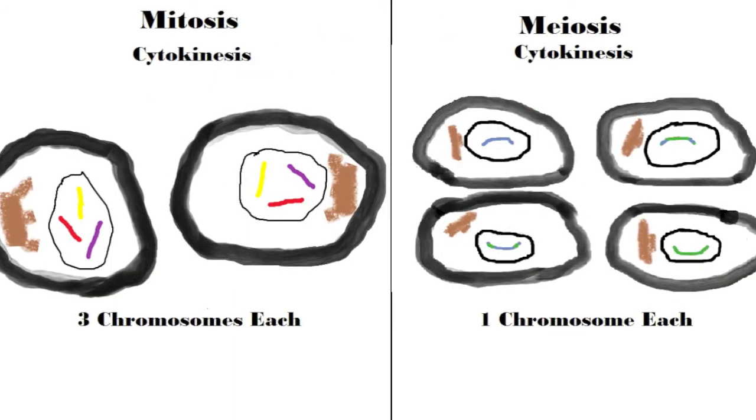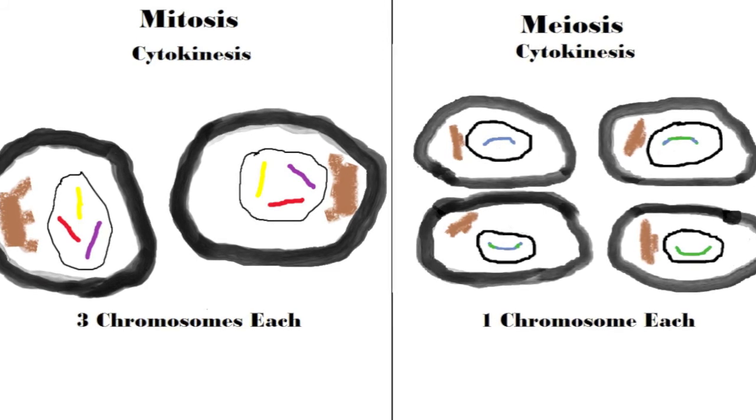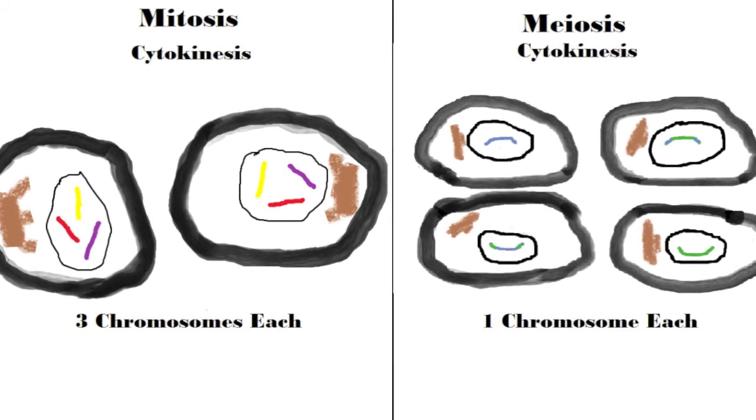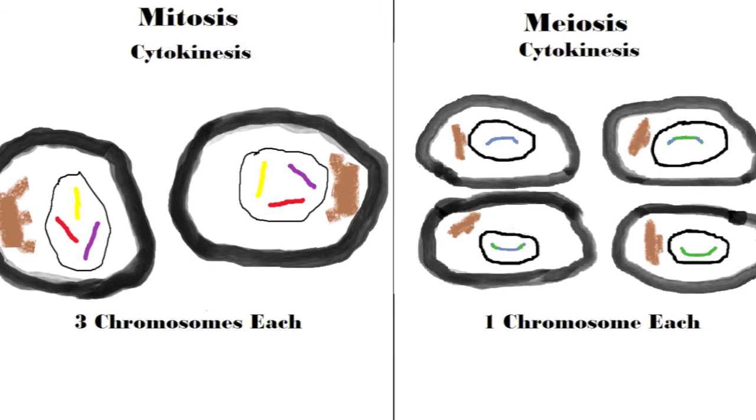Cytokinesis is the final cycle for both mitosis and meiosis. During cytokinesis, the cell cytoplasm is fully divided. This process is completed using a cleavage furrow in animal cells and a cell plate in plant cells.